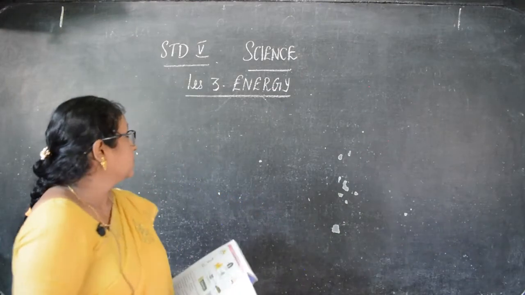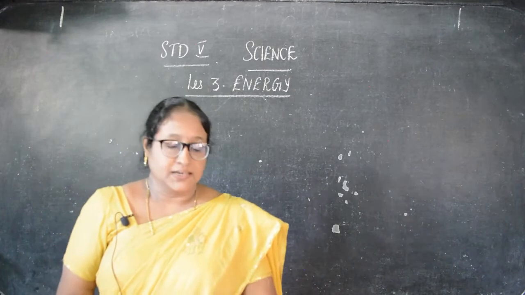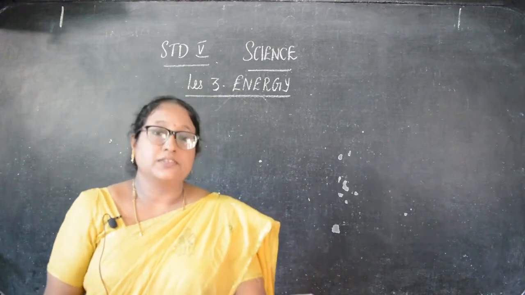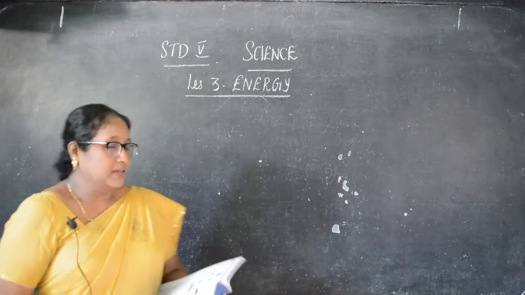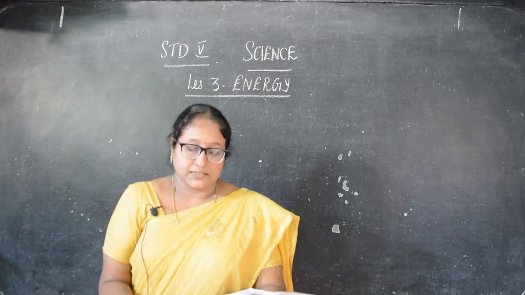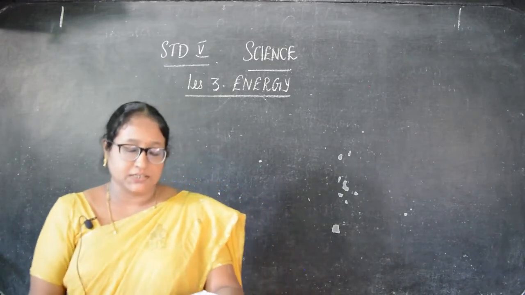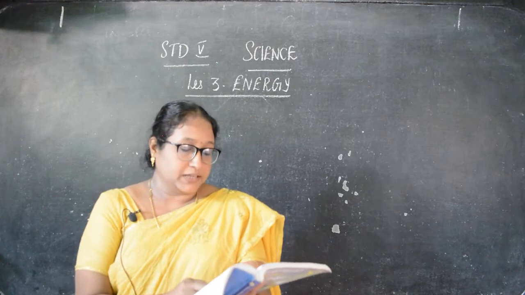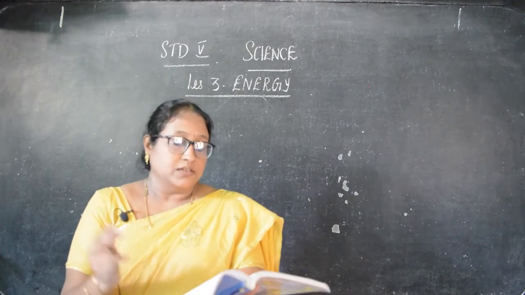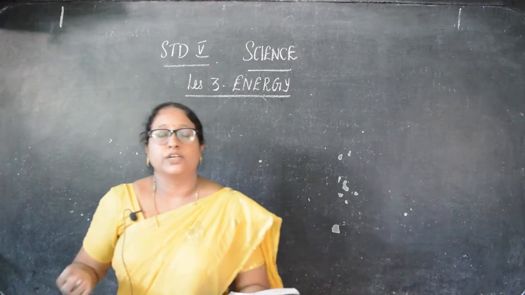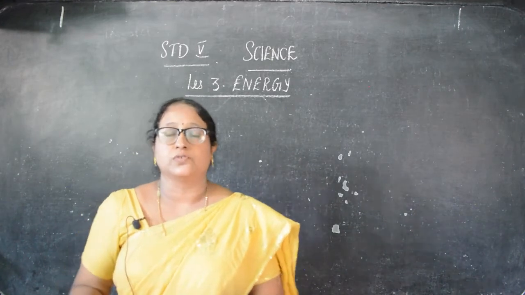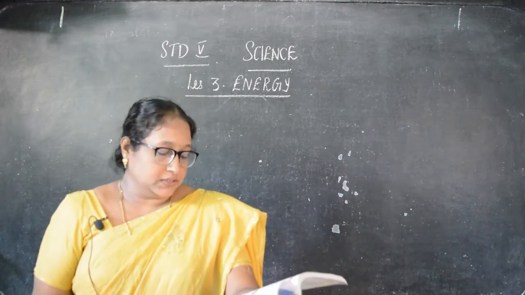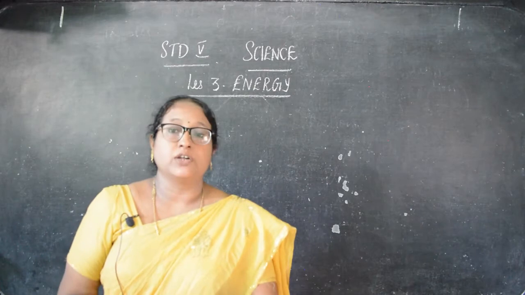That is for 5th standard science, lesson 3, children. The lesson name is energy. So, book back answers, I think you know very well. That is book back, as soon as the lesson is over: choose the correct answer, match the following, question answers, fill up, true or false. Like this, you will have. So, in this third lesson, take page number 128.